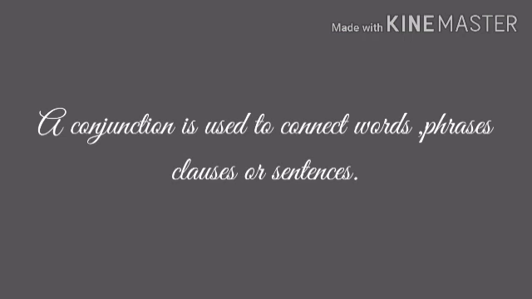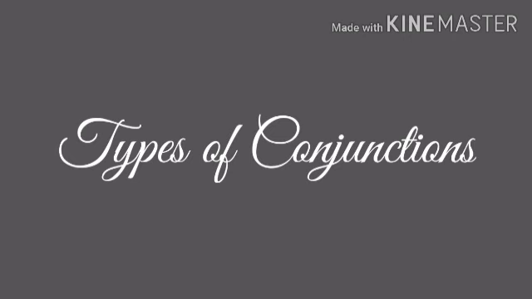If I say, God made the country and man made the town, here, can you identify the conjunction? Here the conjunction is "and", which joins both the sentences. God made the country, man made the town. So here we have two sentences joined by the conjunction "and". Clear? Now we have different types of conjunctions.